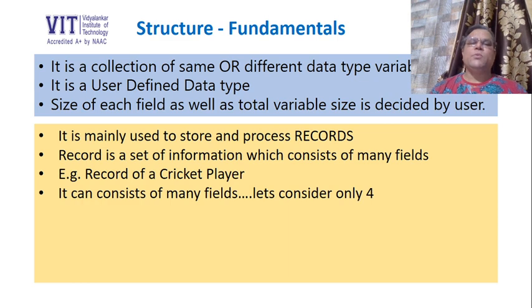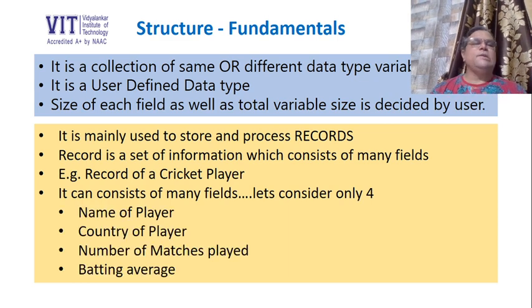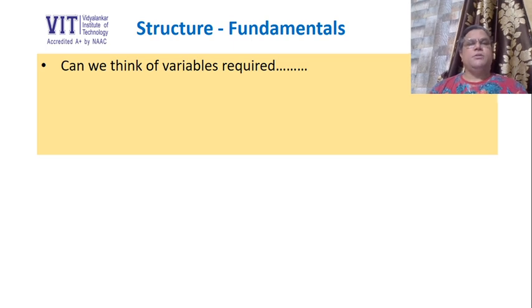Which are the 4 fields we are considering? The first field we will consider is name of player. The second field is country of a player. The third field is number of matches played. And the fourth field is batting average. Now, by using this type of information, we want to create a structured data type. So let us see how to declare it.